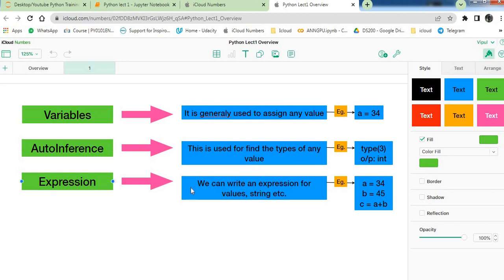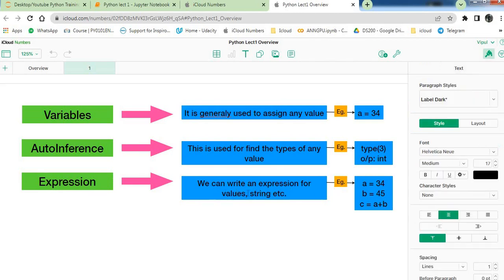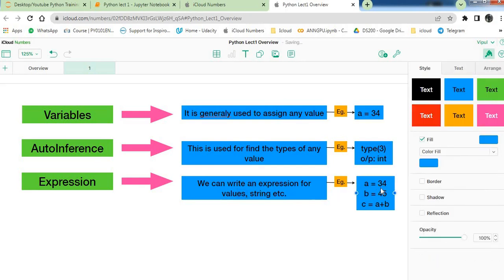And expression. In expression you can see we can write an expression for variables, expression for values, strings, etc. So here we have a is equals to 34 and b is equals to 45. So that you can save, and for that you can sum by using a plus b.